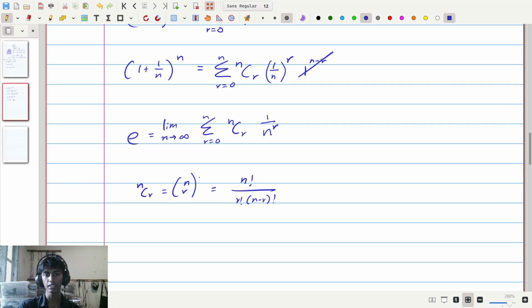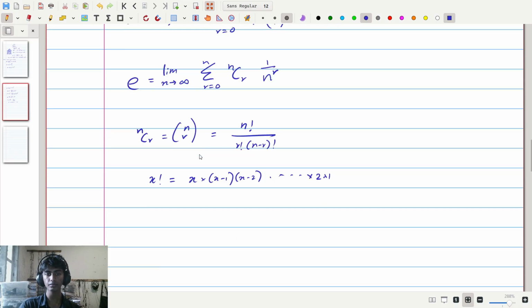And here, if you write what factorial is, x factorial for integer x is x times x minus 1 times x minus 2, dot dot dot, all the way down to the integer 1. So you subtract 1 each time, multiply all the integers starting from x all the way down to 1, and that product is what x factorial is for an integer x.